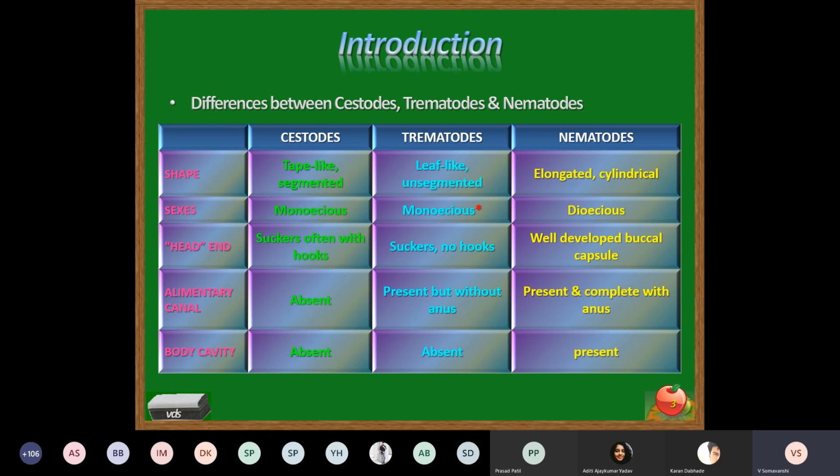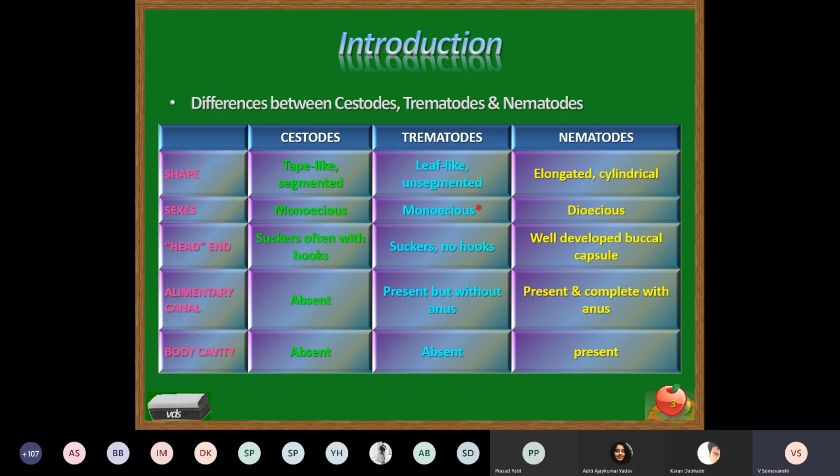Now, we'll just have the broad differential features of these three different classes: cestodes, trematodes, and nematodes. How they are broadly classified depending upon the structure of these parasites. Shape: cestodes are tape-like worms, commonly called tapeworms, and the body is segmented.